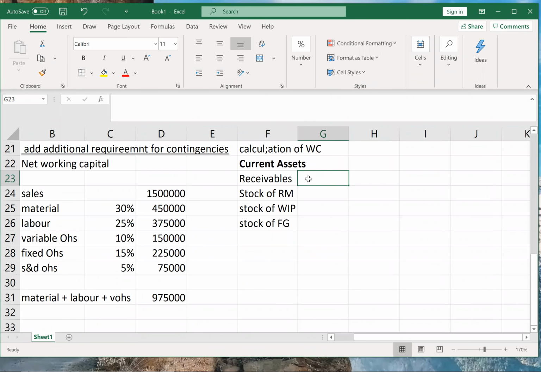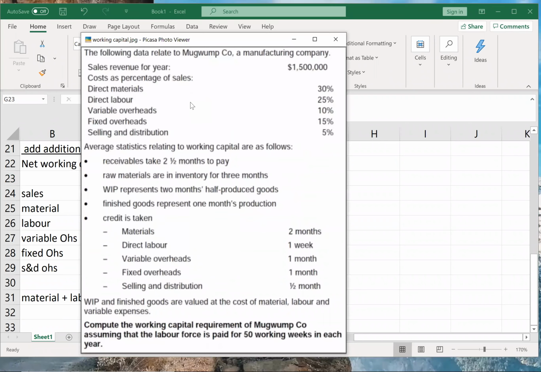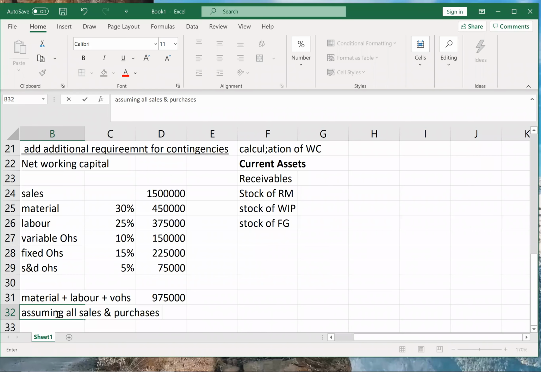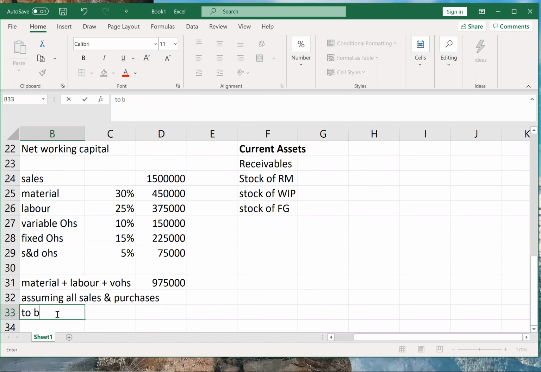Okay. So receivable will be what? Credit sales into period. Correct. They have given sales of 1.5 million, but they have not given how much of the sales are credit sales. So we'll take it entirely. We'll assume that all sales are credit sales. But if you're assuming, you need to write a working note somewhere. So assuming all sales and purchases to be on credit. They are not giving anything about purchases as well, right?